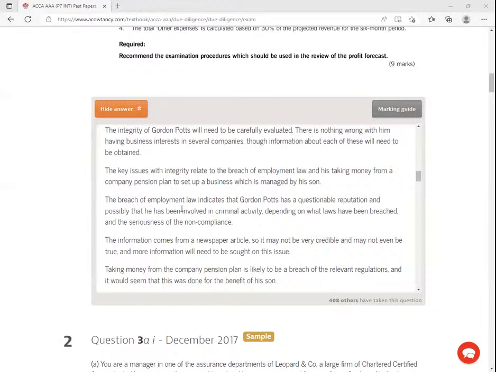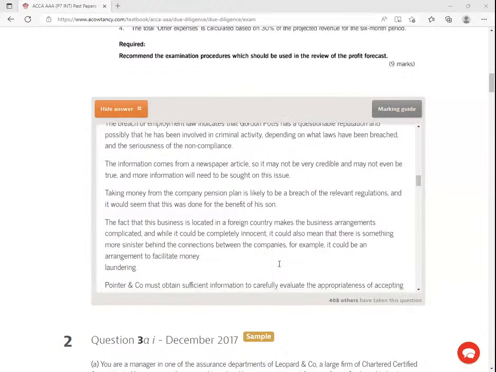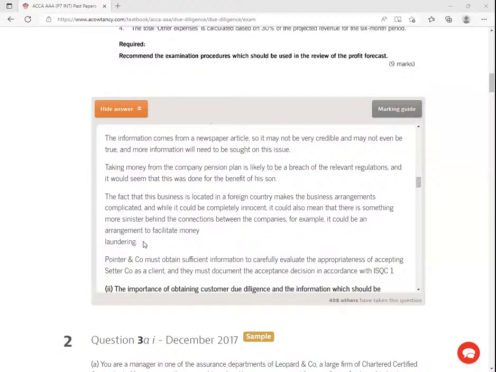The information comes from a newspaper article, so it may not be very credible and may not even be true, and more information will need to be sought on this issue. Taking money from a company pension is likely to be a breach of the relevant regulations, and it would seem that this is done for the benefit of his son. The fact that this business is located in a foreign country makes the business arrangements complicated, and while it could be completely innocent, it could also mean that there is something more sinister behind the connections between the companies. For example, it could be an arrangement to facilitate money laundering. Of course, this is supported even by the fact that the company is based abroad. Why could it not invest in Kenya or in the country?